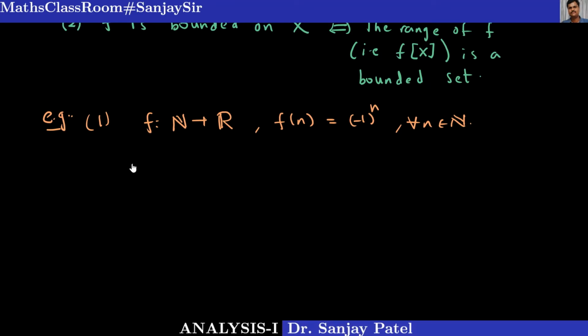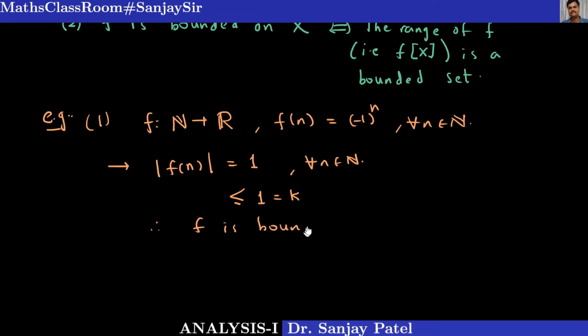So mod of f(n) for any n in the domain is always going to be 1 for every n belongs to N. So clearly this is less than or equal to 1, which I can take as the number k. So f is a bounded function.